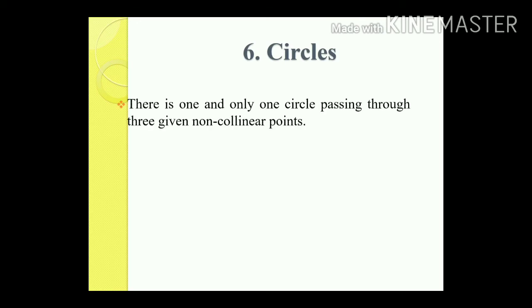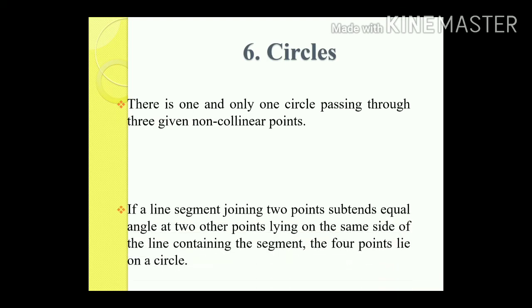The next chapter in geometry is circles, and in circles we have many things to learn. There are many properties of circles you are learning in this chapter, but still certain points are deducted from this chapter. That there is one and only one circle passing through 3 given non-collinear points. Earlier in the exam they used to ask questions based on this point, like draw a circle using 3 non-collinear points, or prove that a circle passes through 3 given non-collinear points. So such types of questions will not be asked in exams now.